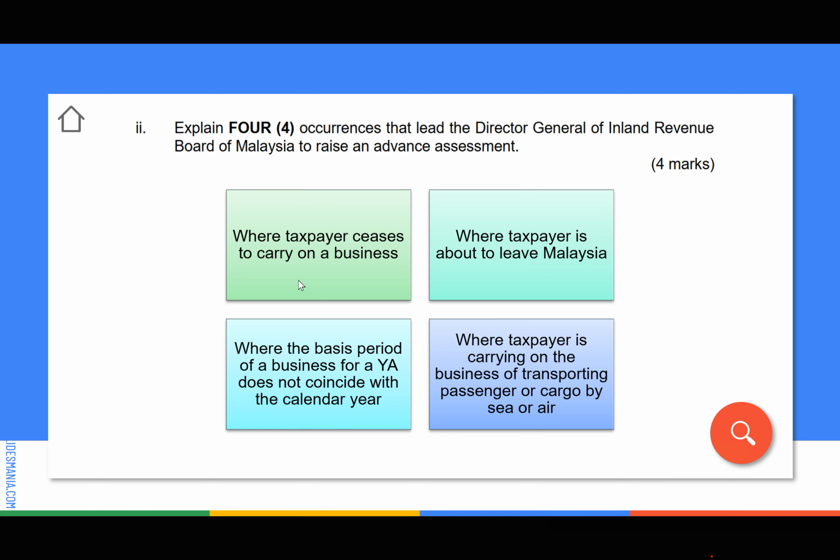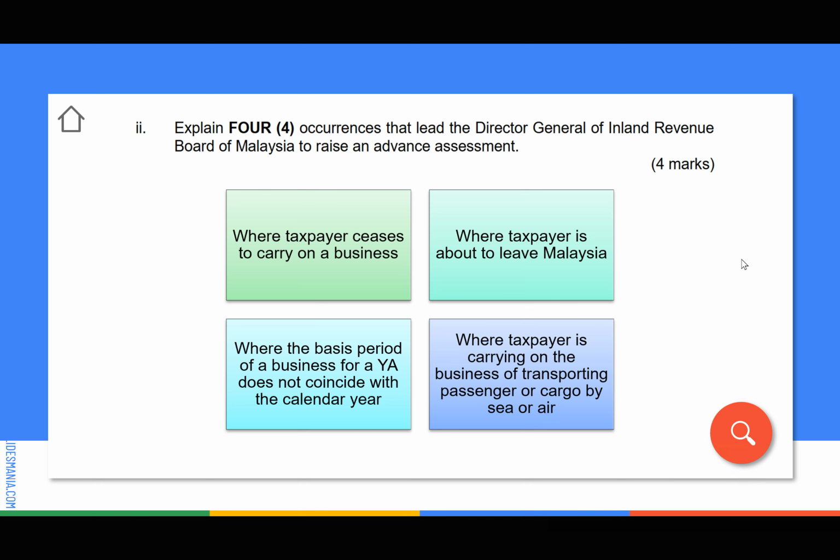And then number 4, this one focuses on businesses whose accounting period is not the same as our calendar year. Normally our calendar starts from January until December, isn't it? But for these kinds of businesses, their accounting period ends on a month other than December. So they are also subject to advance assessment.